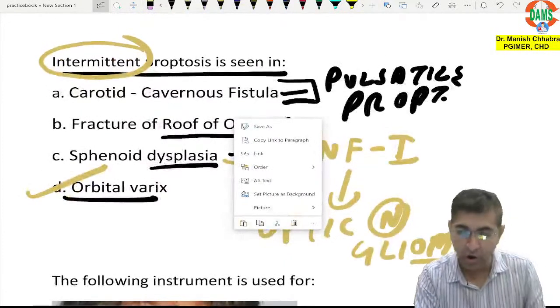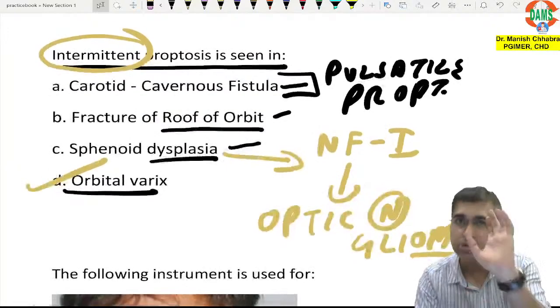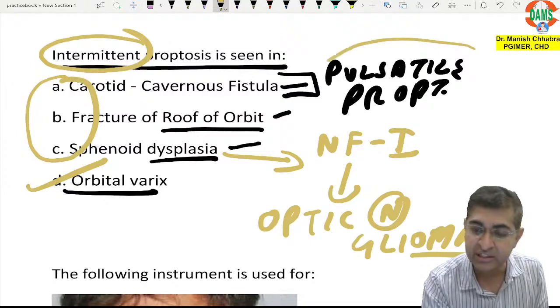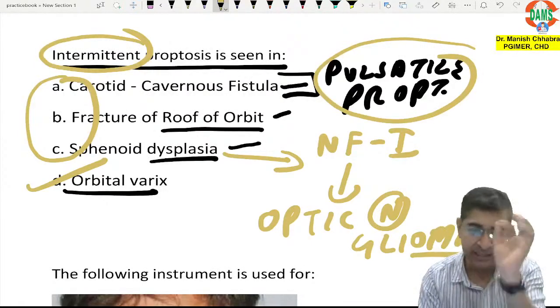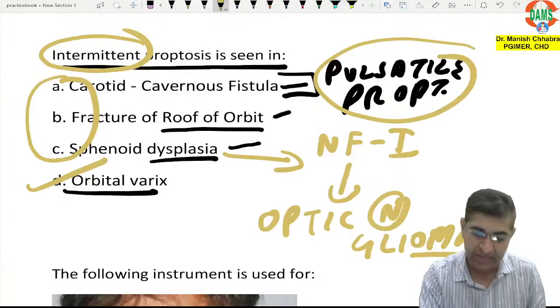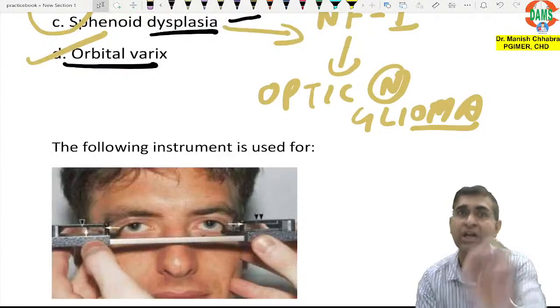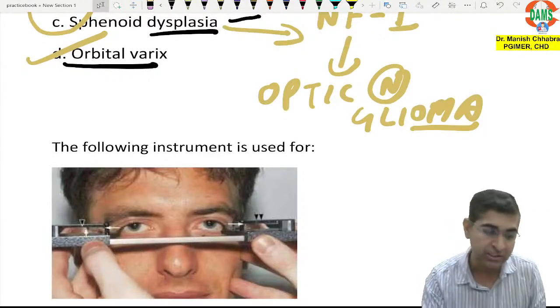Is it understandable? All right, let's move over to the second question. I hope it is understandable. So the basic idea is the first three are the examples of pulsatile proptosis. The last, which is option D, is an example of orbital varix. Okay. Now coming over to the question which was asked in your INICET November 2023 exam.